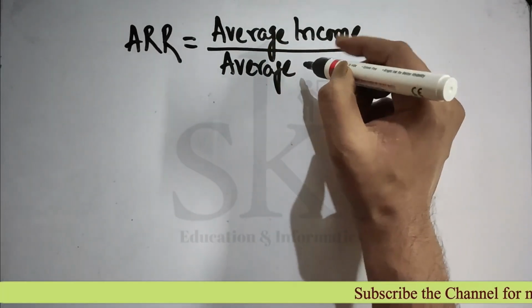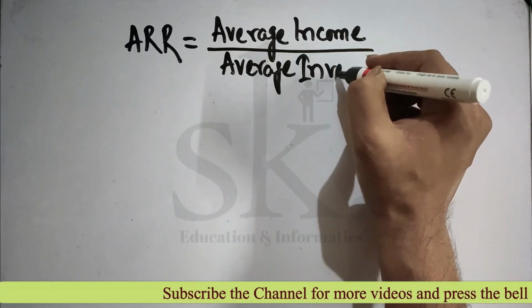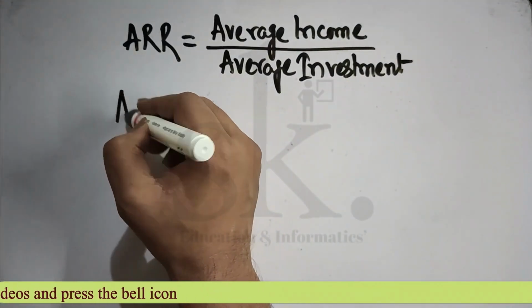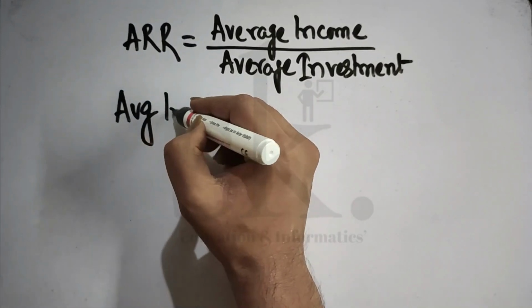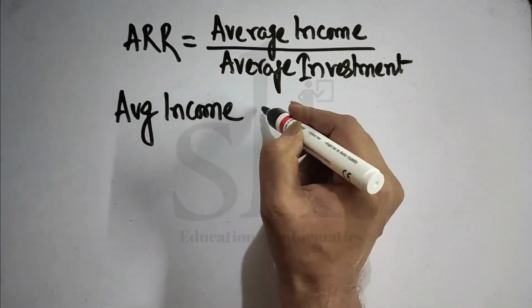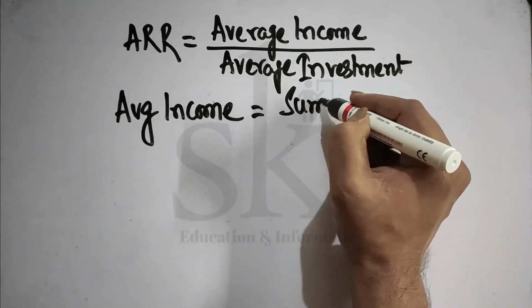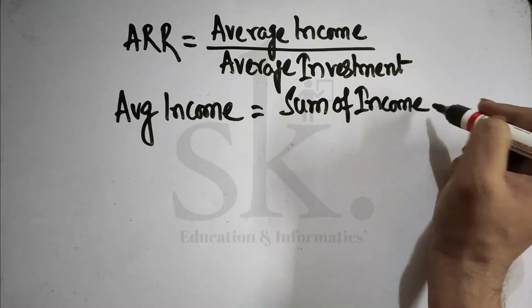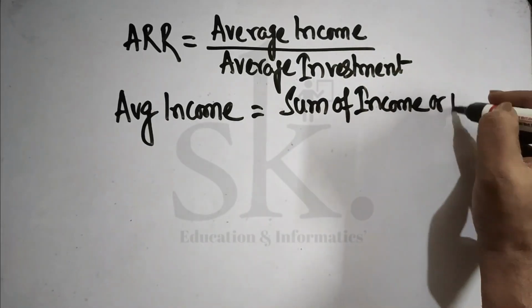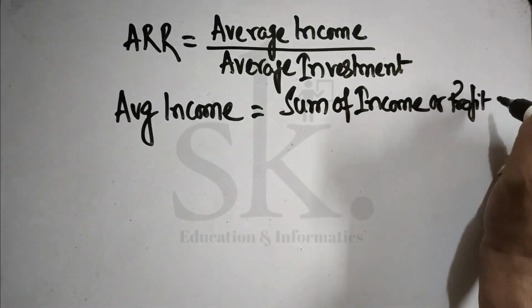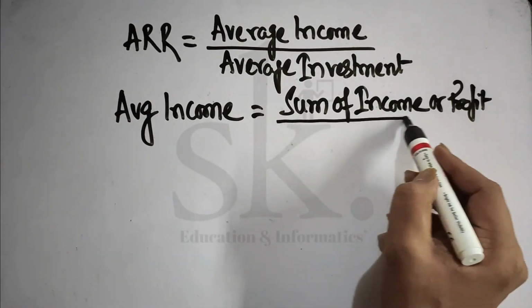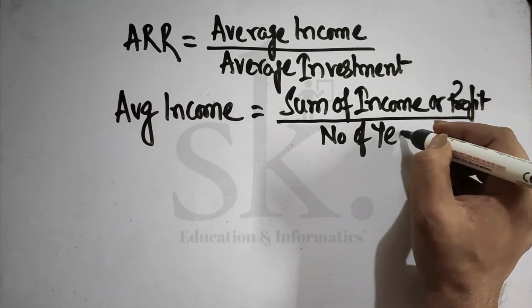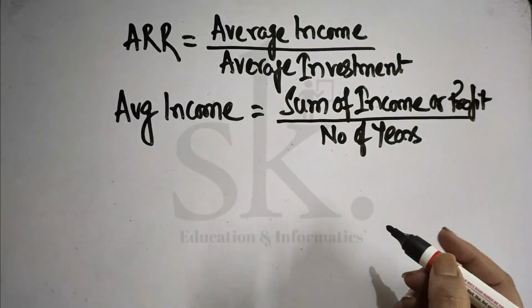Now we need to understand how we calculate both average income and average investment. Let's talk about how we calculate the average income. Average income is equal to the sum of income or profit of all the years divided by the number of years. So if there are 5 years, we'll be dividing it by 5.